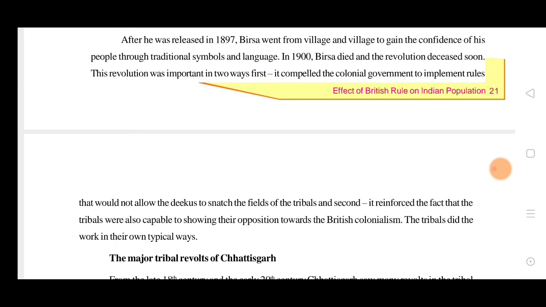The second part was to reinforce the fact that the tribes were also capable of showing their opposition towards British colonialism. The tribals did the work their own typical way. In that way they also worked for the reinforcement of their tribal identity. They also showed that they are growing up. So in that way, now we see a lot of tribals in India.